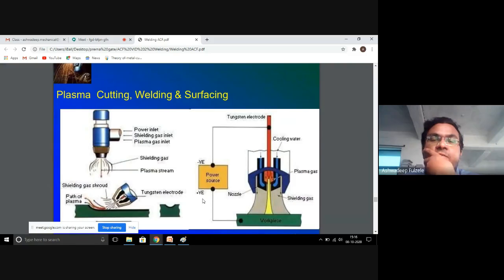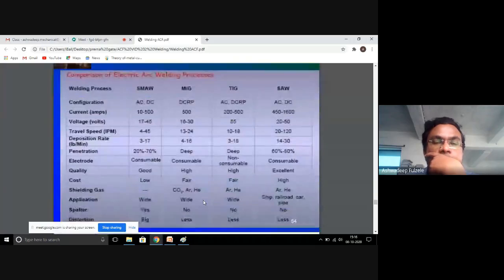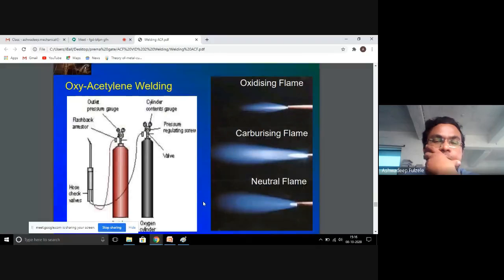The plasma arc welding, the oxyacetylene gas welding. Through this figure you can see, on the left hand side, the two cylinders with the welding torch, and on the right hand side you can see the types of flame: the oxidizing, carburizing and neutral flames.